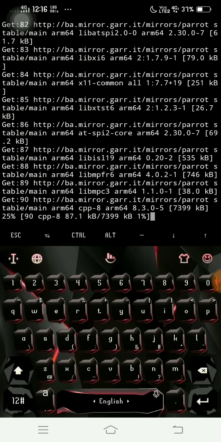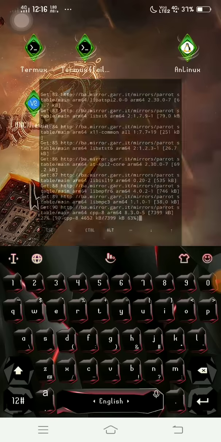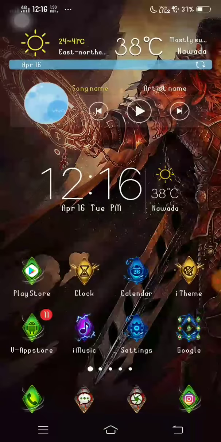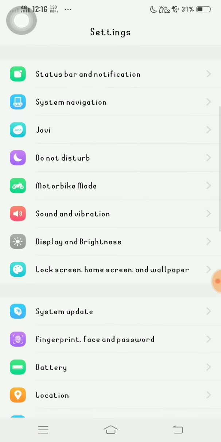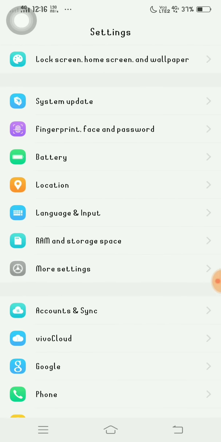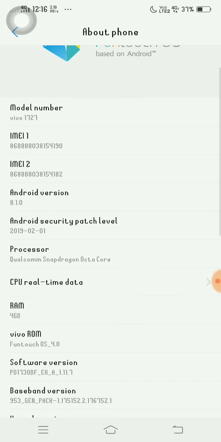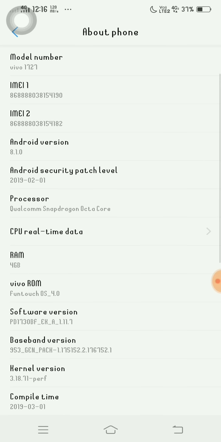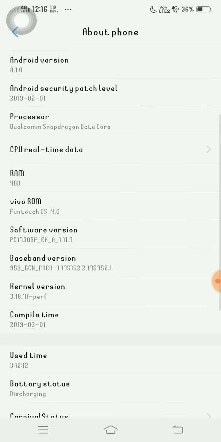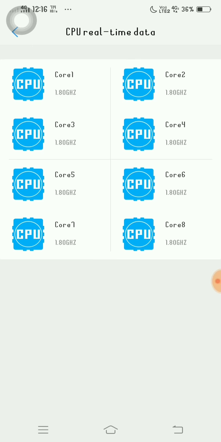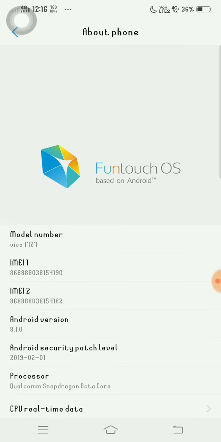Okay, so it's going and going. Let me show you my phone configuration. I don't recommend using this setting on low-end phones, like 2 GB of space or 2 GB RAM. Its processor is a Qualcomm Snapdragon octa-core, a new one, and the RAM is 4 GB. And we have an 8-core CPU generation, so it's really fast.